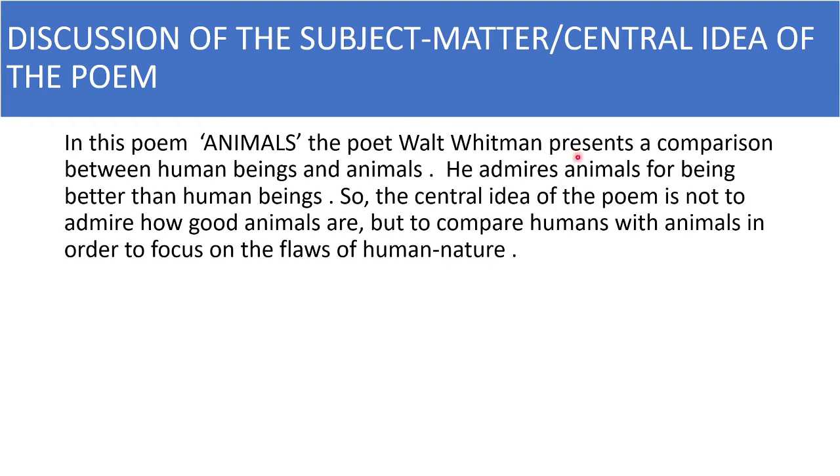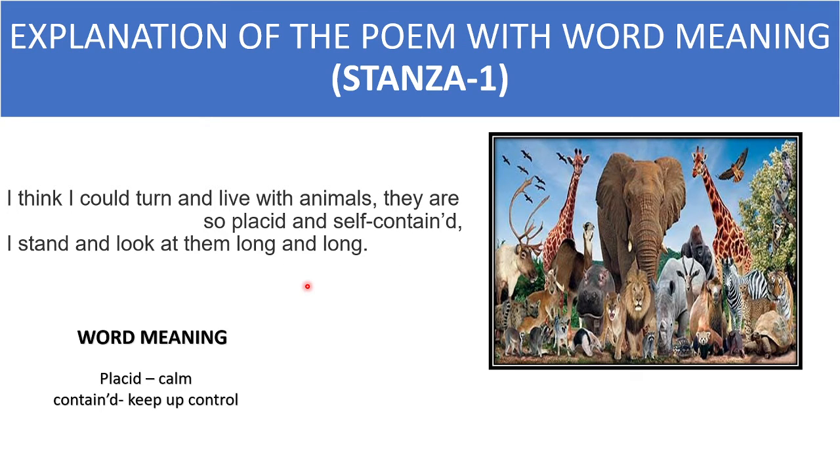So, the central idea of the poem is not to admire how good animals are, but to compare humans with animals in order to focus on the flaws of human nature. We can say that the central idea of the poem is to focus on the flaws of human nature through the comparison between human beings and animals. Okay, this is the subject matter of the poem. Now, let's proceed for the explanation of the poem.